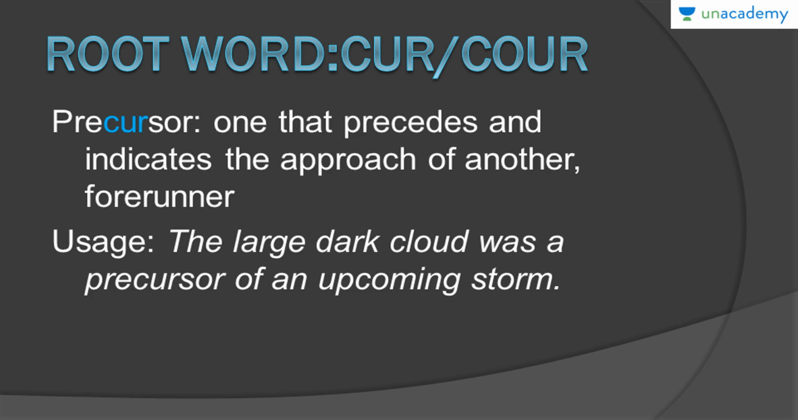So the usage would be, the large dark cloud was a precursor of an upcoming storm, okay. So because you saw the large dark cloud, you knew that it was leading to the storm. After this, the storm will come. So the large dark cloud is the precursor to the storm. So this is how you can use it. And since it is indicating something running, something comes running to you and tells you, so that cloud came and you know that it's going to be a storm after this.